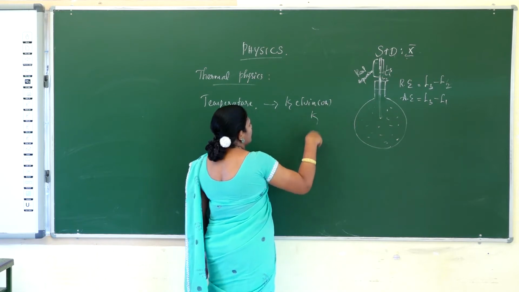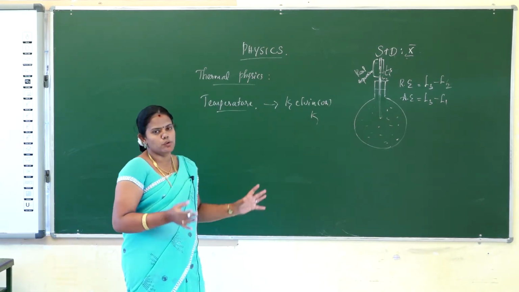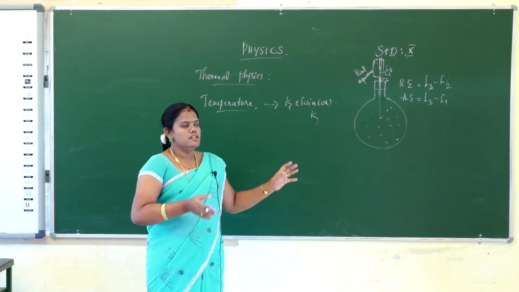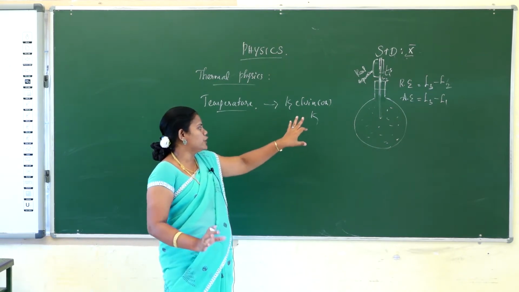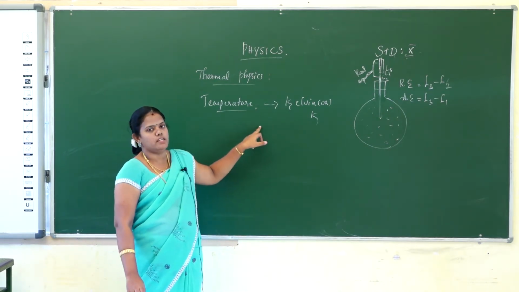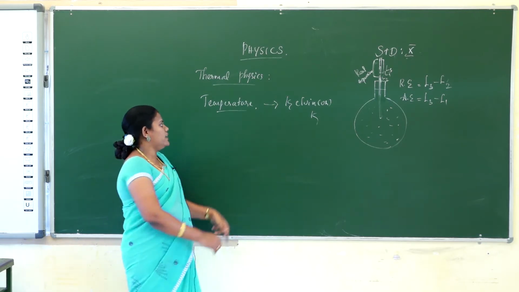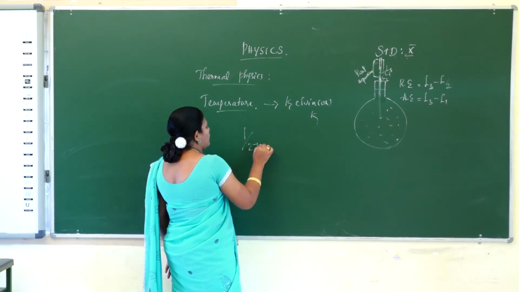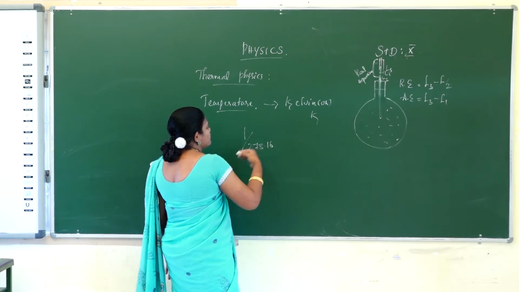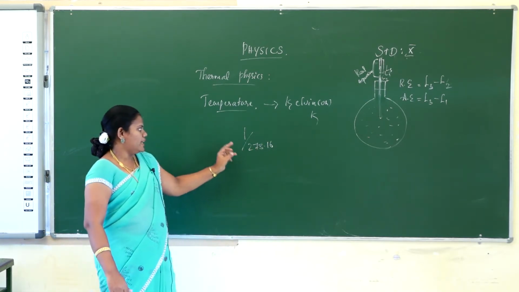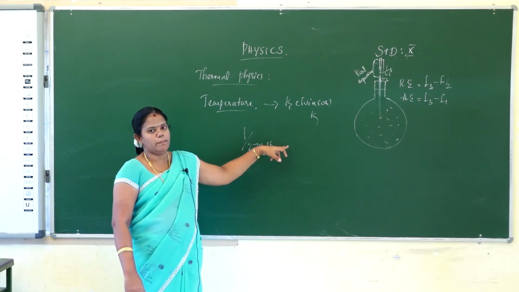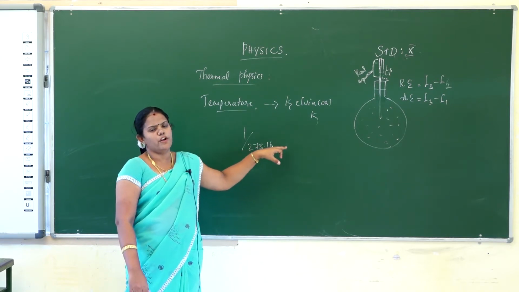Kelvin is the absolute scale. So how to define the unit of temperature? The unit of temperature is 1 by 273.16 fraction of the temperature of the triple point of water.